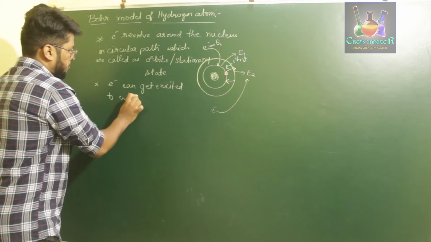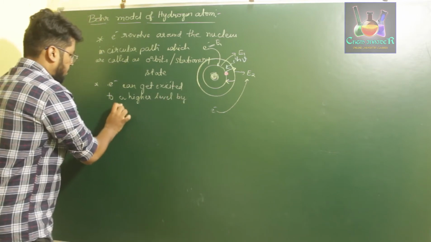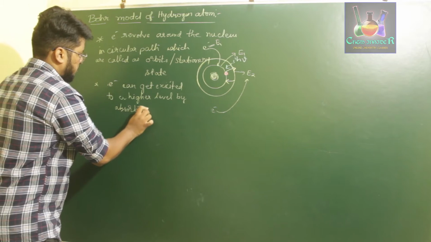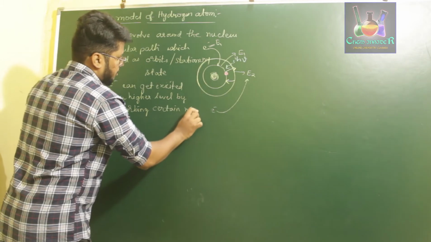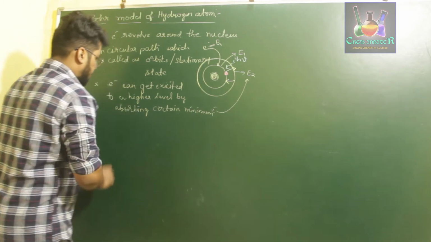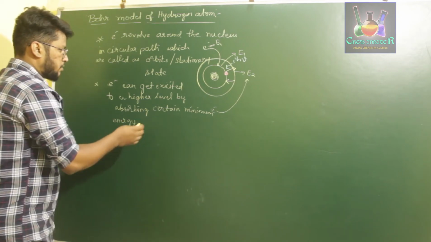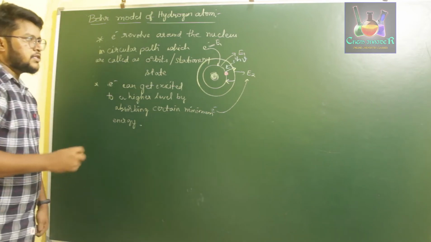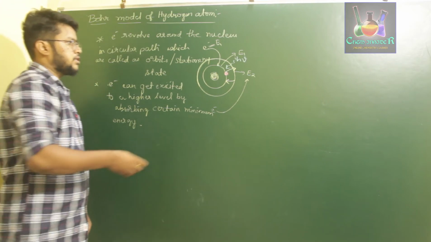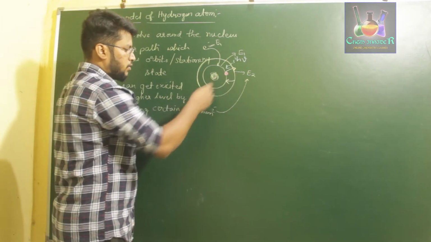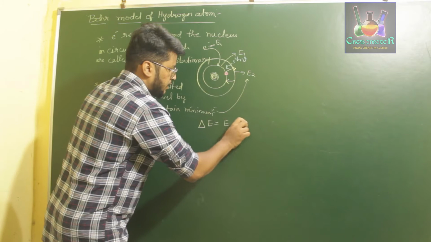to a higher level by absorbing certain minimum energy. So that energy which has to be given for the electron to get excited to a higher level, let us say we are exciting an electron from E1 to E2, then the energy required is nothing but delta E is equal to E2 minus E1.